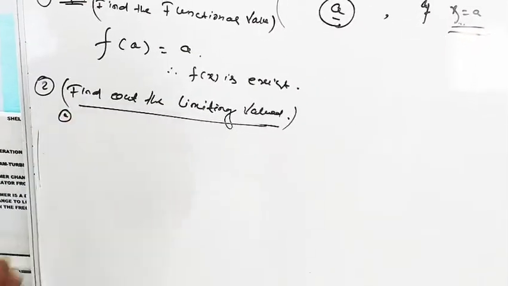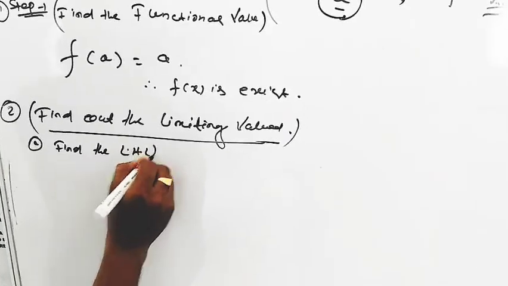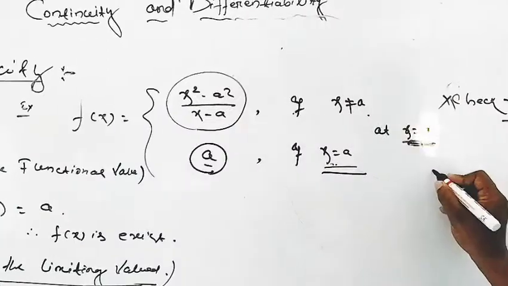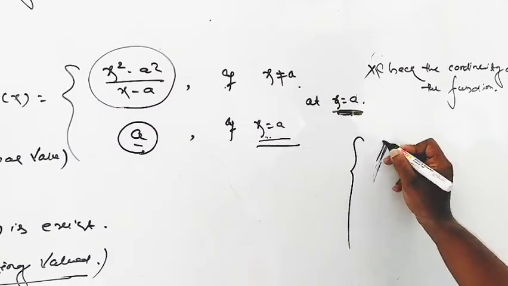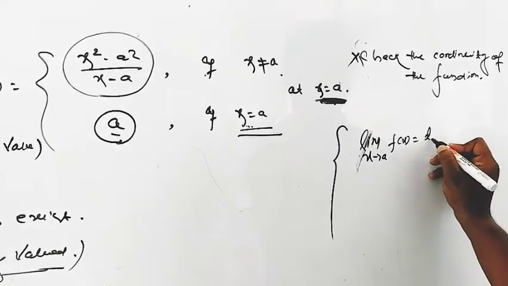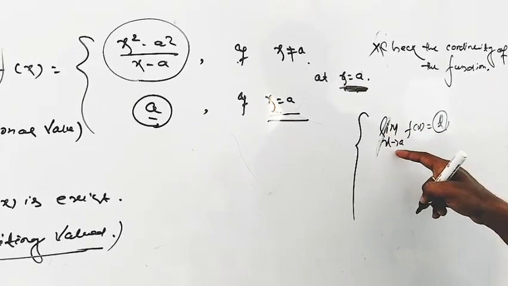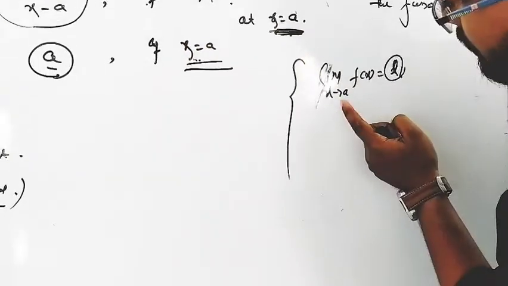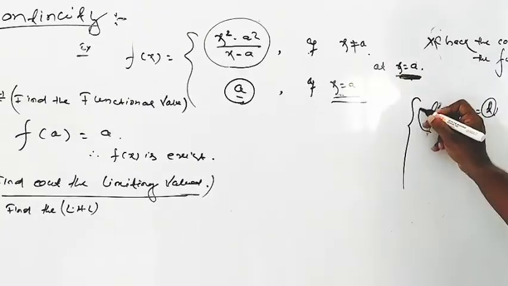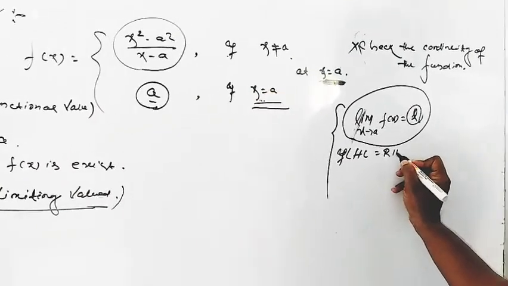The limit as x tends to a of f of x is equal to L, where L is the limiting point. That means whenever x approaches a, the functional value gives the limiting point L. The limit will exist if LHL is equal to RHL.